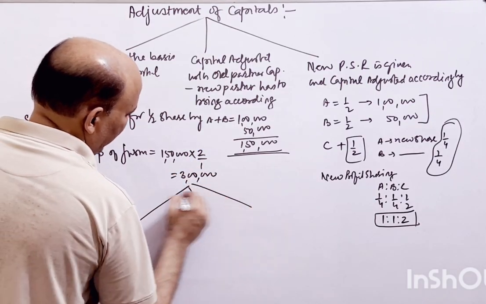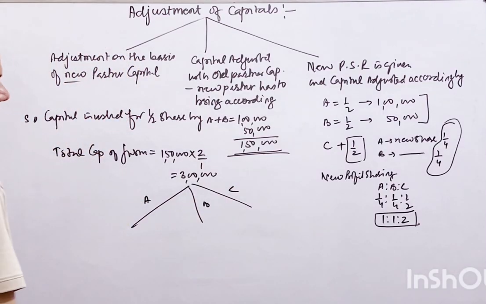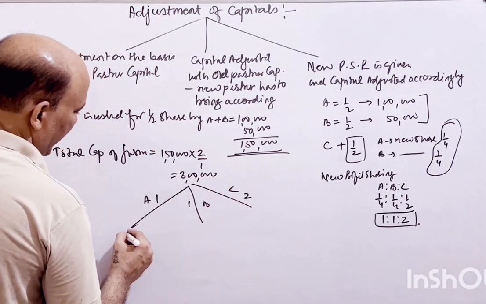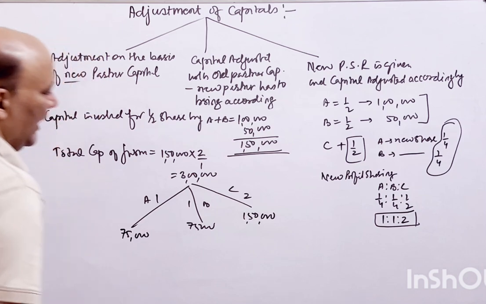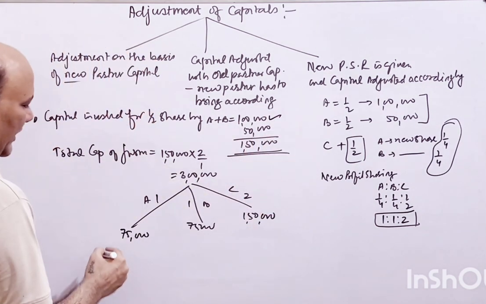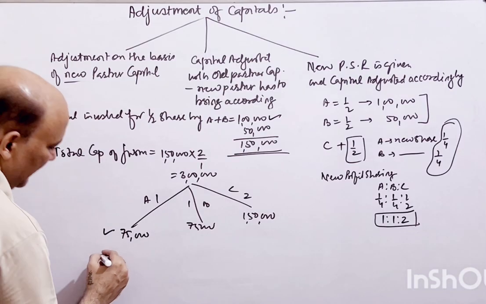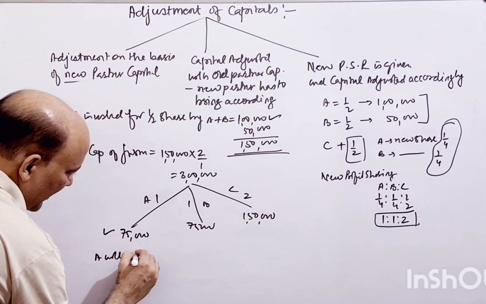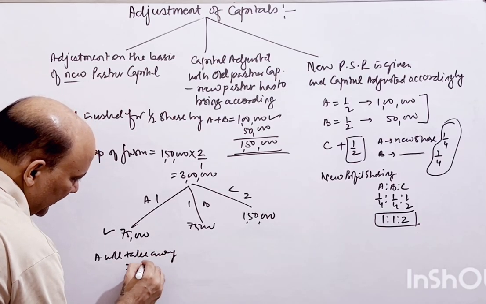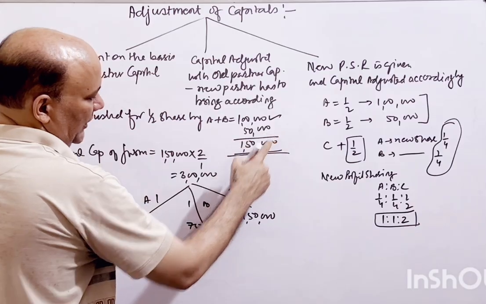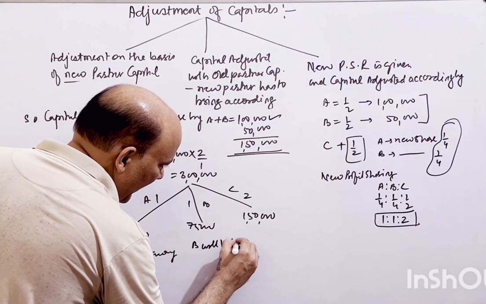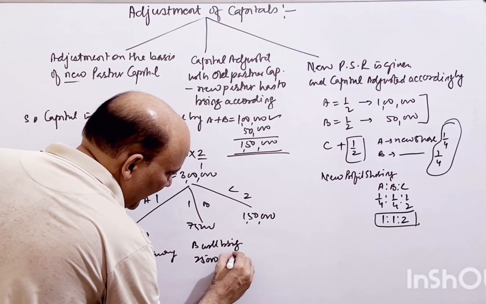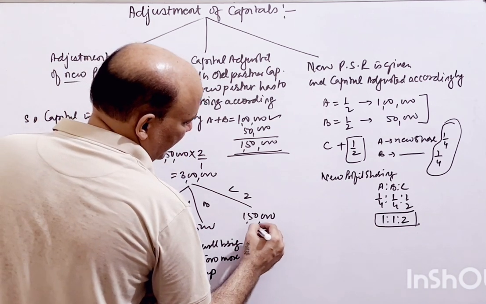So as per the new share A, B, C, 1:1:2, okay, divide by 1 plus 1 plus 2, which is 4, so 3 lakh divided gives 75,000 for this one, 75,000 for this one, and 1.5 lakh for C. A has invested 1 lakh rupees and has to invest 75,000, so A will take away 25,000. B has invested 50,000, now he has to invest 75,000, so B will bring 25,000 more capital, and this is C's share.